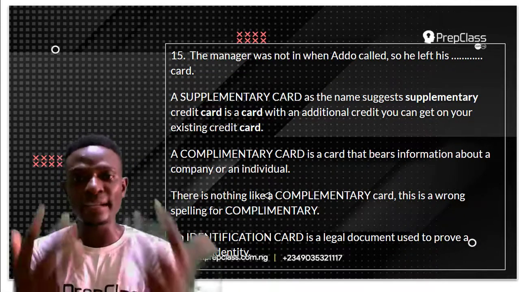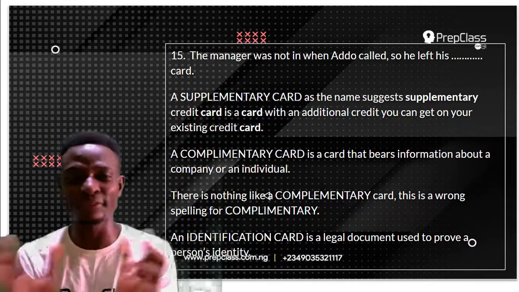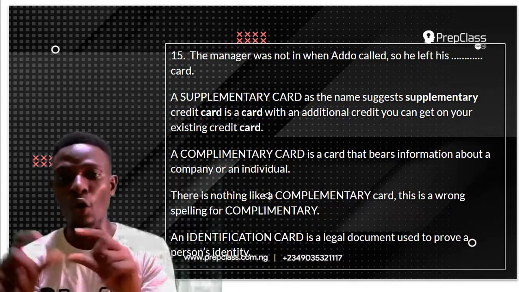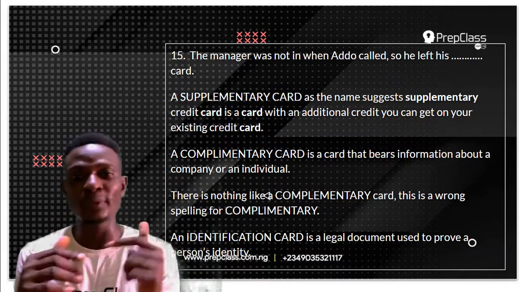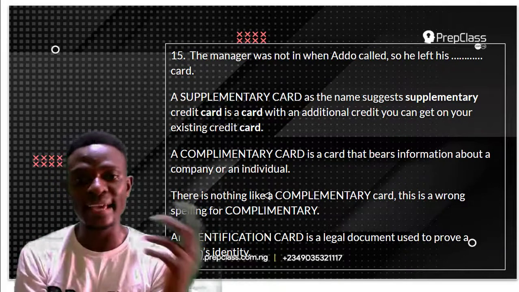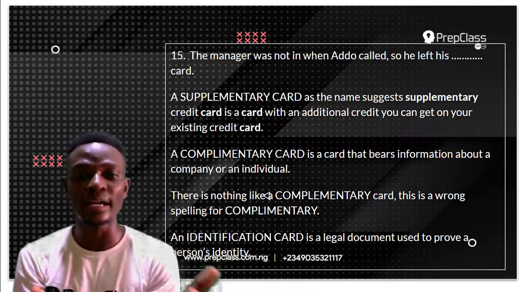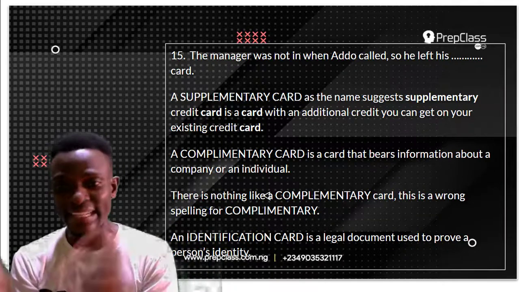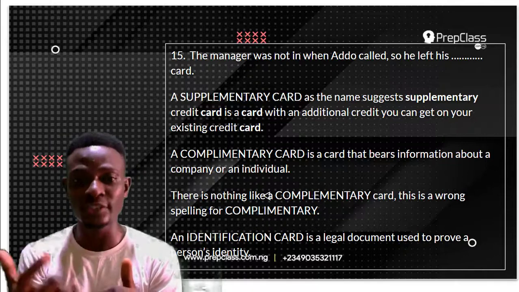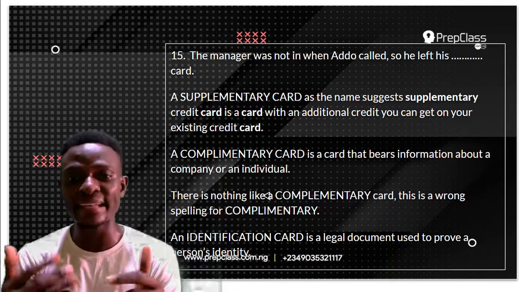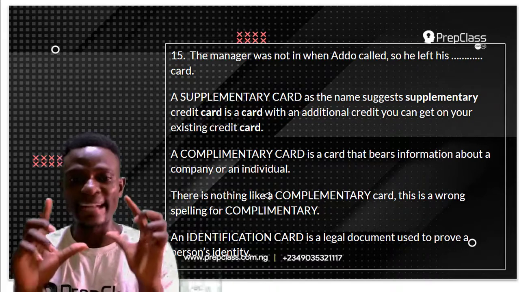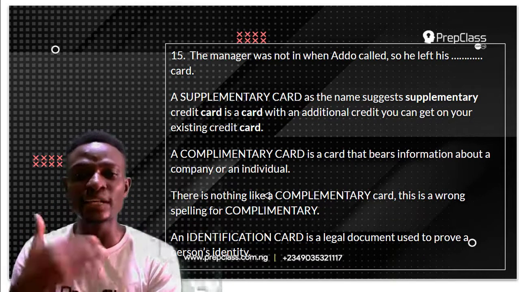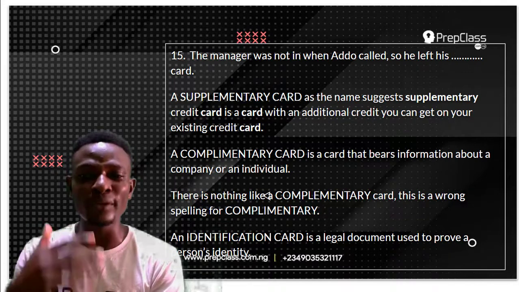A complimentary card is a card that bears information about a company or an individual. There's nothing like complementary card. This is a wrong spelling for complimentary. Now, an identification card is a legal document used to prove a person's identity.